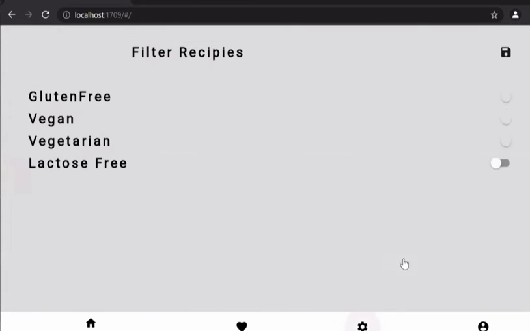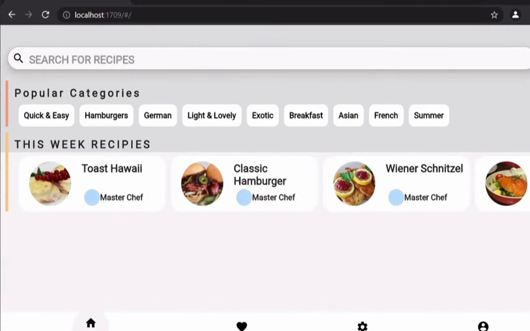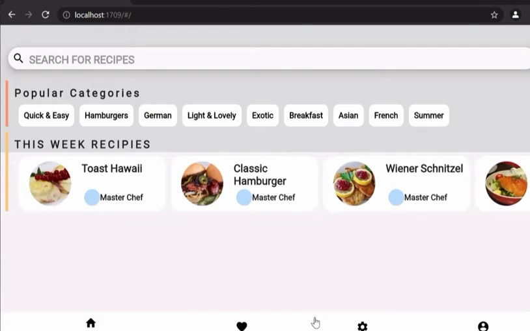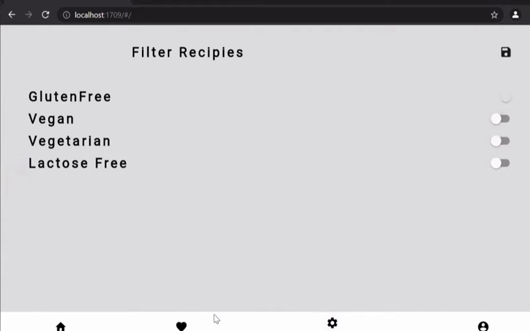Then if you filter vegan and vegetarian and you don't press save, it will not be saved. You should press the save button, then it will be saved. Okay, as you can see, let's press save and have a check. Okay, as you can see, it's saved.